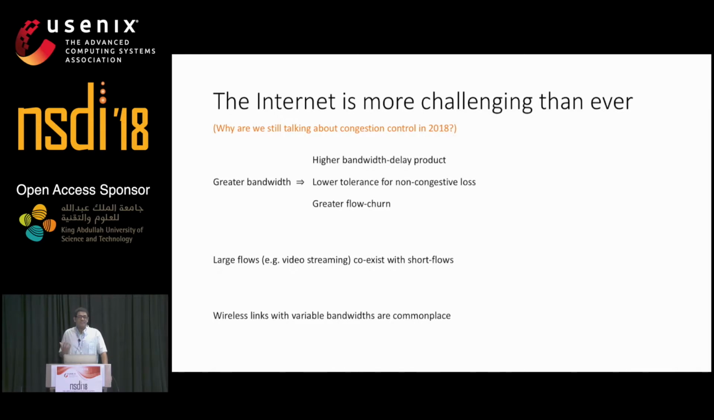And wireless links with their extremely variable bandwidths are also commonplace, and there is an entire line of work dedicated to congestion control for cellular networks. And simultaneously, while all this is happening, users are more and more sensitive to performance.